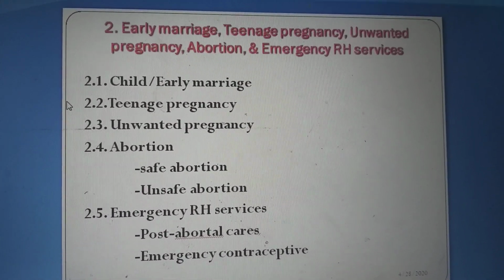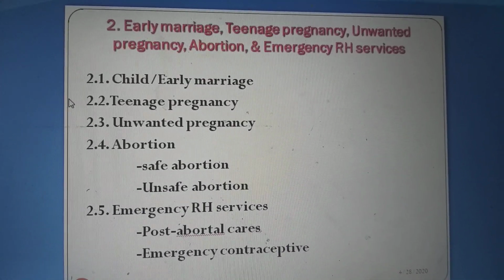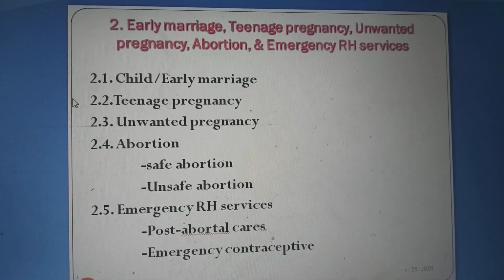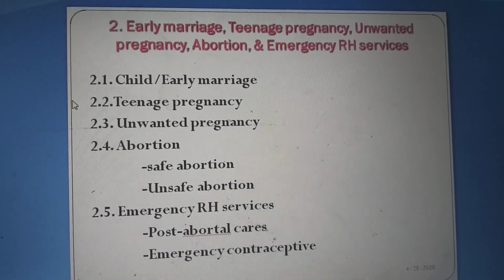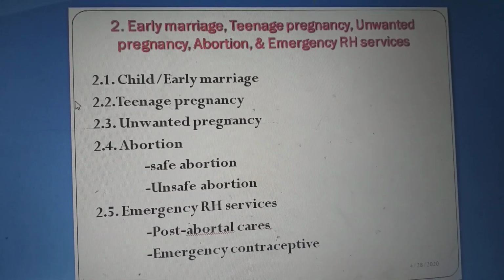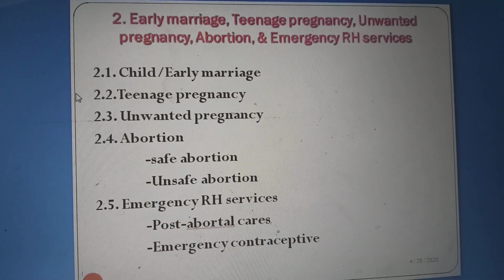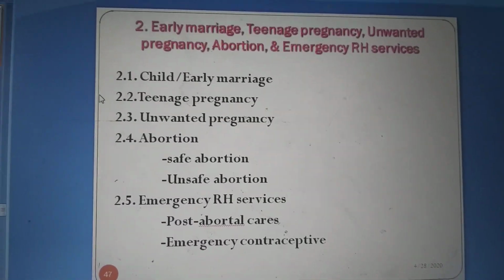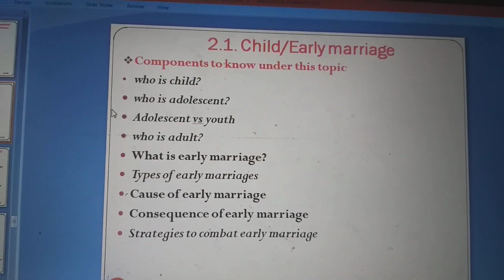So the subtopics under these are child or early marriage, teenage pregnancy, unwanted pregnancy, abortion, whether it is safe or unsafe, and emergency reproductive health services like post-abortal cares and emergency contraceptives. Therefore, have attention on this.